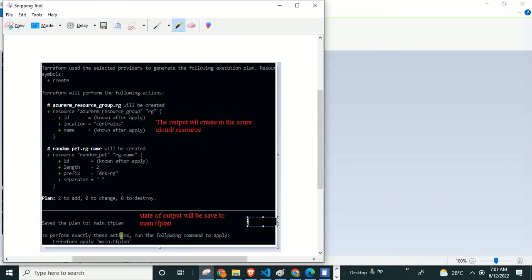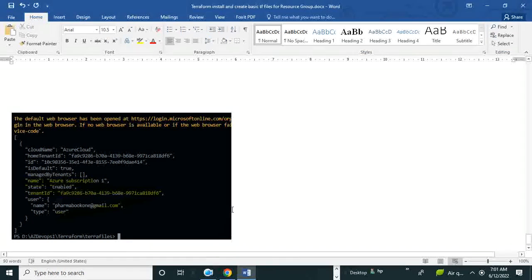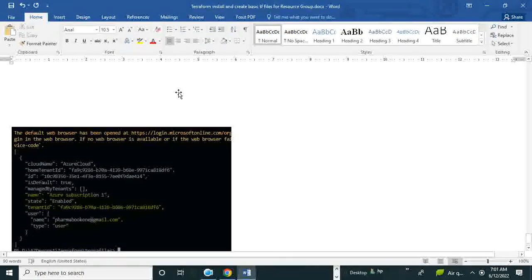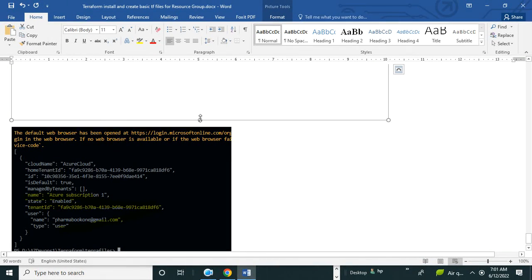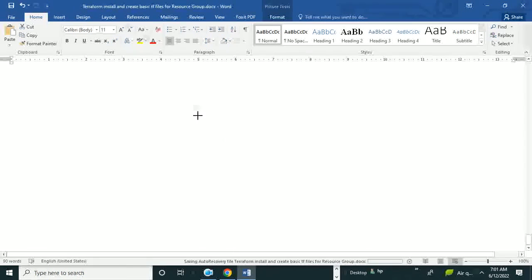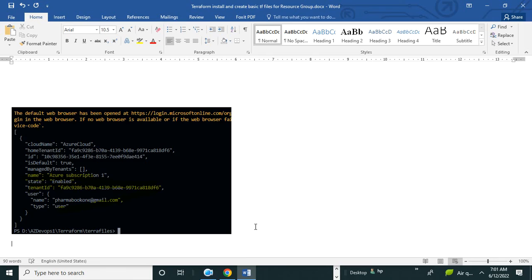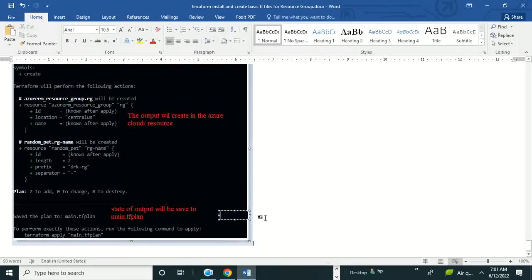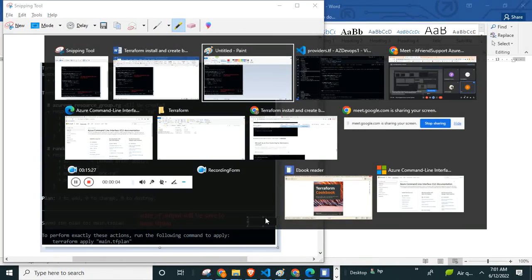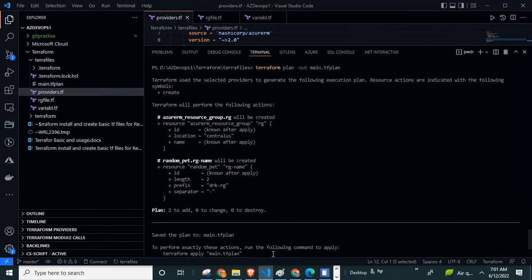So what is the use of main.tf plan? After years, months or days, you can't remember everything. That's why you save the state in some file, in some file location. That's the only reason. Otherwise why would you do extra activity? Everything has a purpose, correct?